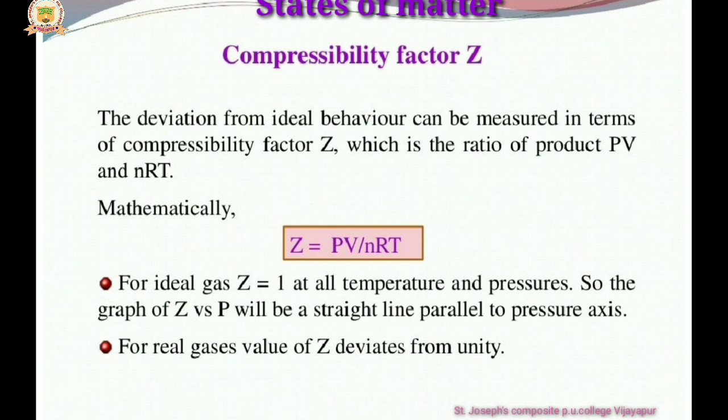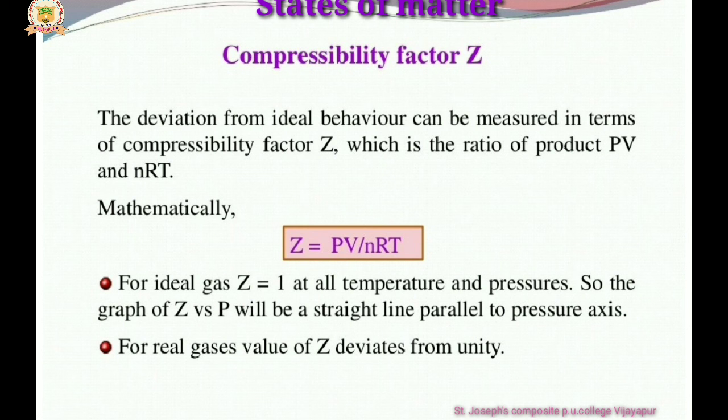The ratio of PV divided by nRT is called the compressibility factor. Let us learn what the compressibility factor is for the ideal gas and the real gases. For an ideal gas, Z is equal to 1 at all temperatures and pressures. So the graph of Z versus pressure will be a straight line parallel to the pressure axis.